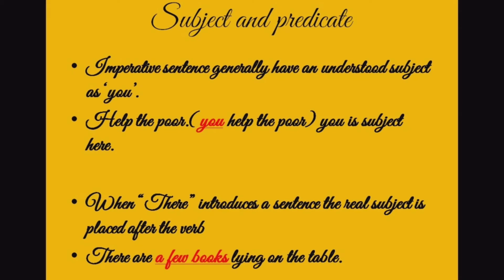The kind of sentence which we have learnt in our previous class, that is imperative sentences. Imperative sentences generally have an understood subject as you. Help the poor. Now here the subject is missing. You help the poor. You is the subject here. Well, shut the door. If we take another example, the you is hidden here. So, you shut the door.